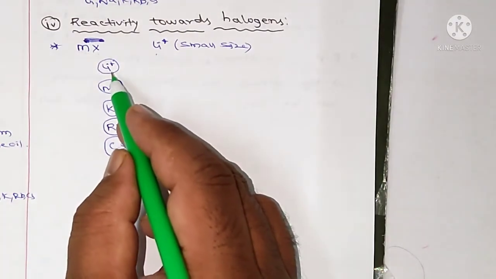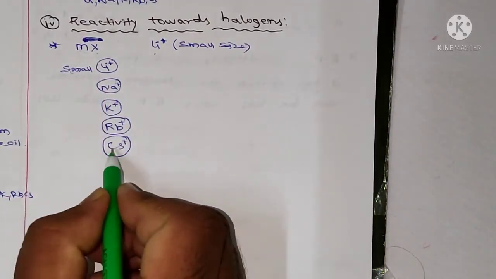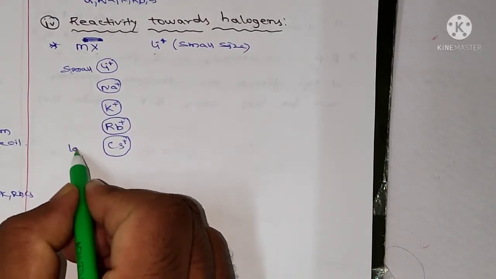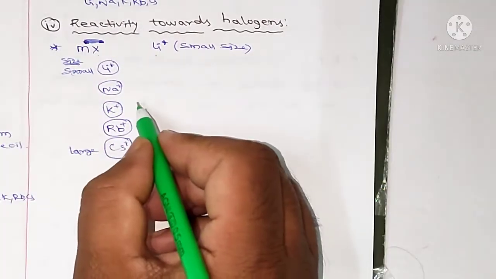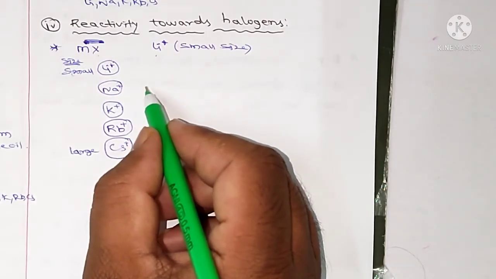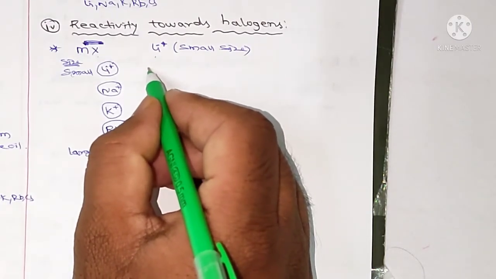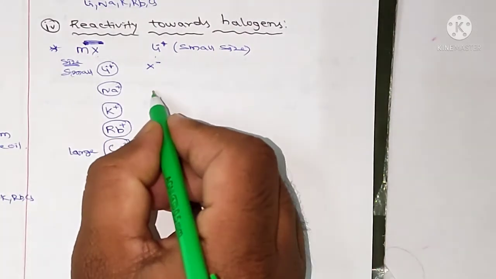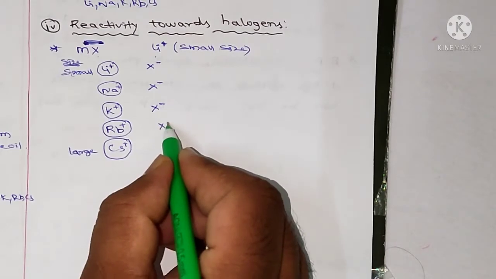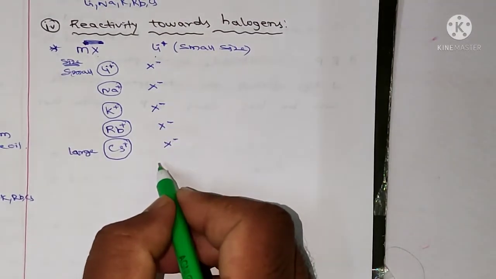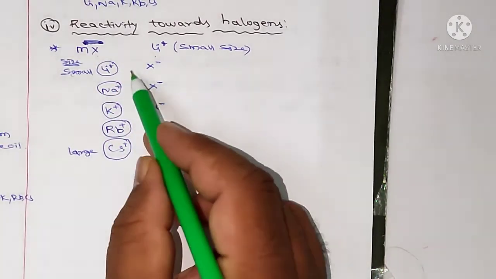So lithium has small size here, and the cesium size is large. And for the halogens, the general formula is X minus. Here X minus, and also X minus, X minus, X minus and X minus. So these are the halides of first group metals.